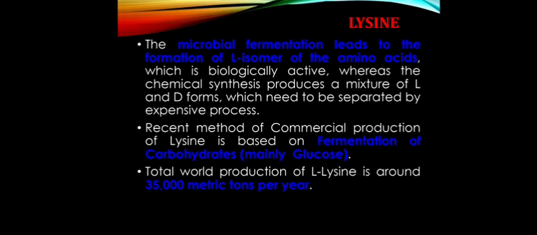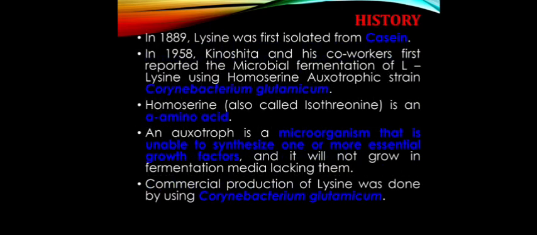Next, microbial fermentation leads to the L-isomer of the amino acid, which is the biologically active form, whereas chemical synthesis produces a mixture of D and L forms, which needs to be separated by an expensive process. The recent method of commercial production of lysine is based on fermentation of carbohydrate. Total world production of lysine is around 35,000 metric tons per year.